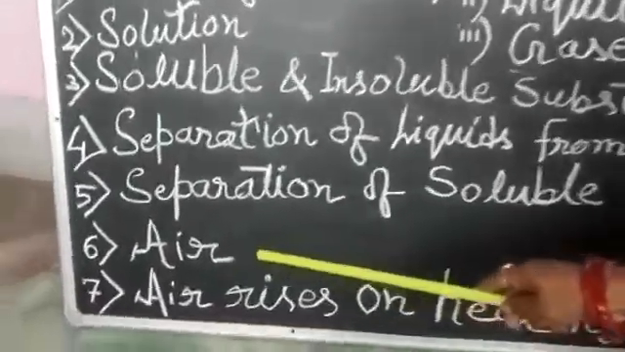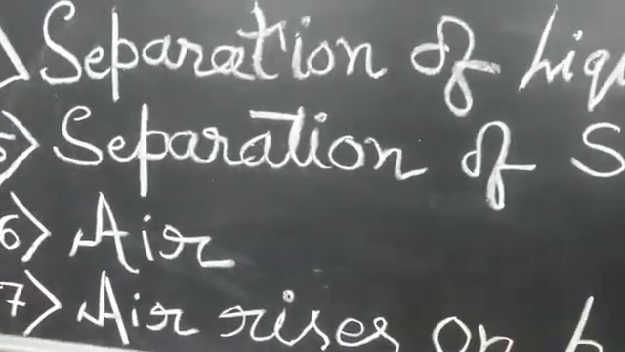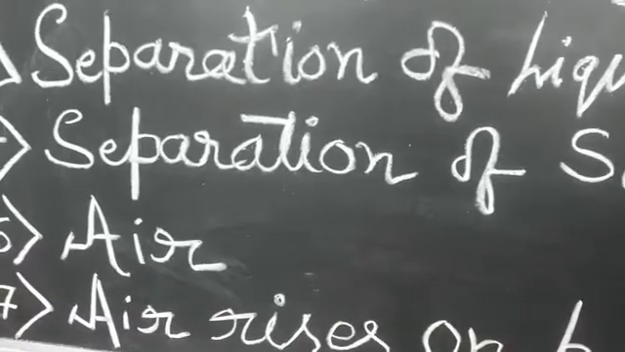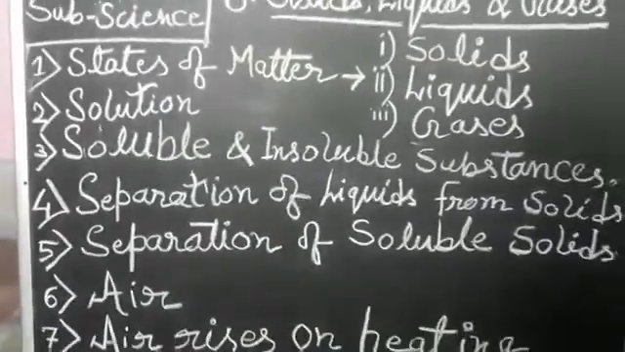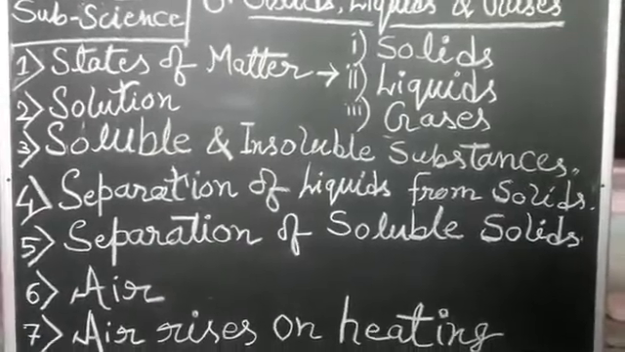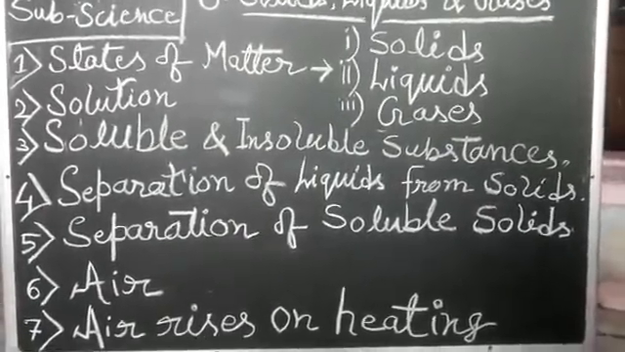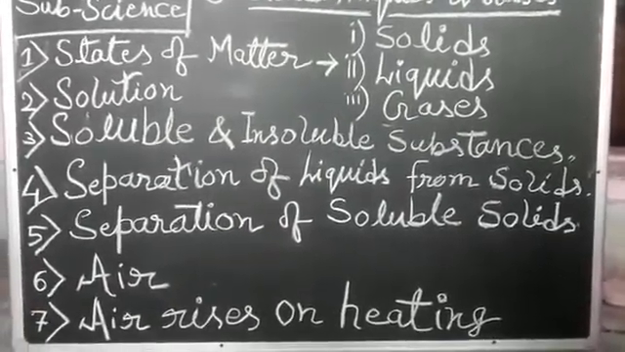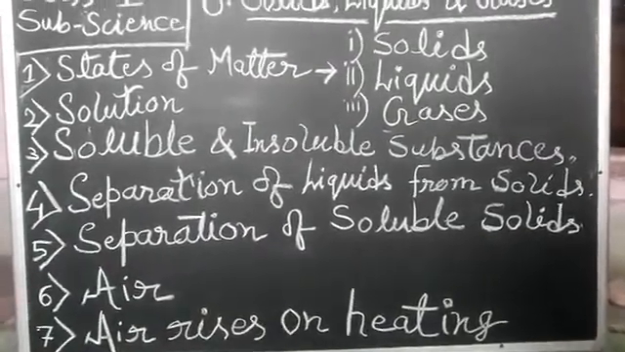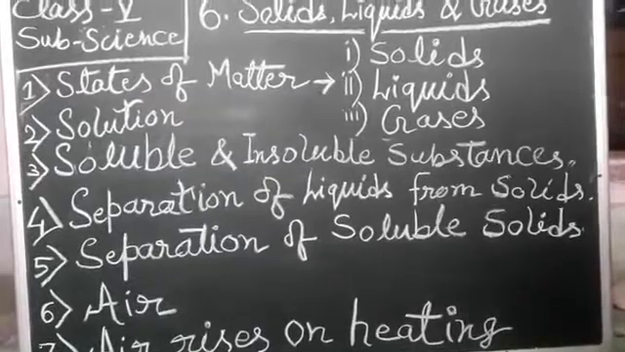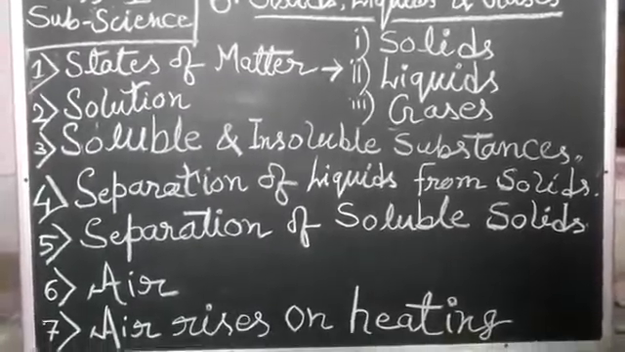Air. Air is a mixture of many gases, for example, oxygen, nitrogen, carbon dioxide, etc. Air has weight and it occupies space. Air has no color, it expands also. Air is necessary for burning, it is needed for breathing also.